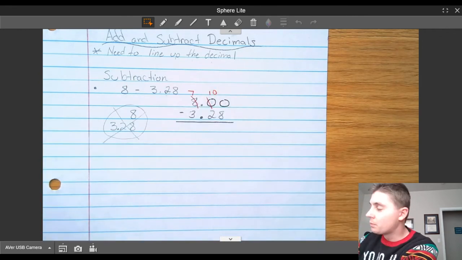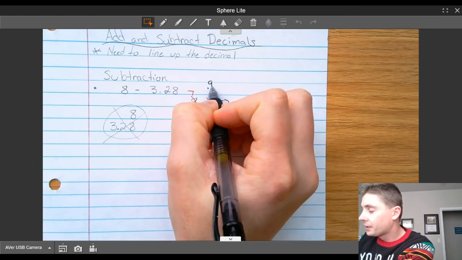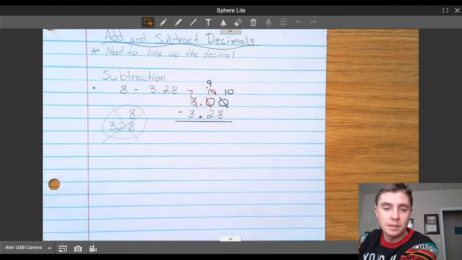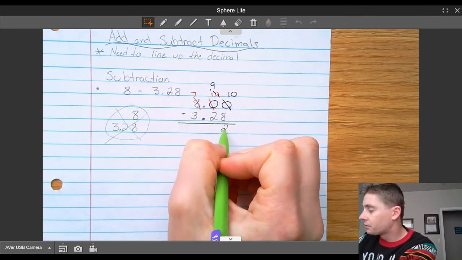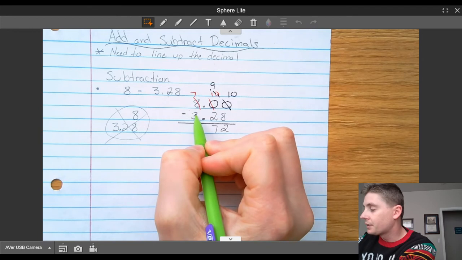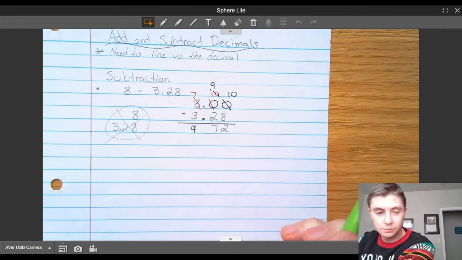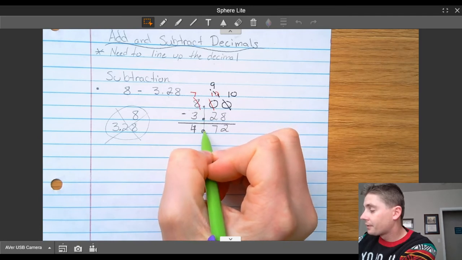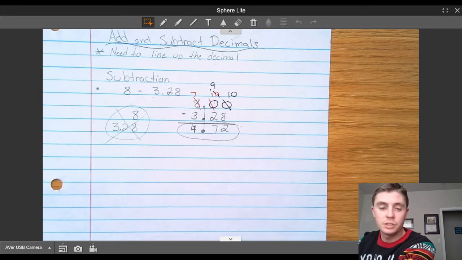Since I'm going to have to borrow from that 10 one more time in order to get to my last number, my 10 is actually going to become a 9, and my last 0 is going to become a 10. I now have correctly borrowed everywhere I need to solve this problem. 10 minus 8 will give me 2. 9 minus 2 will give me 7. And 7 minus 3 will give me 4. This decimal, I'm just going to bring it straight down. So after I solve this problem, my answer ends up being 4 and 72 hundredths.